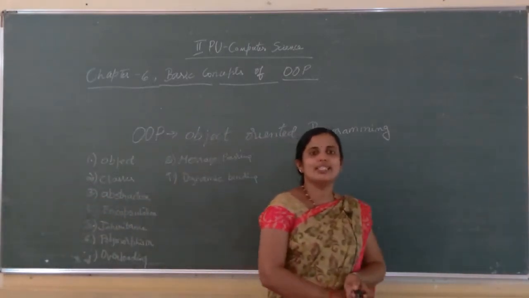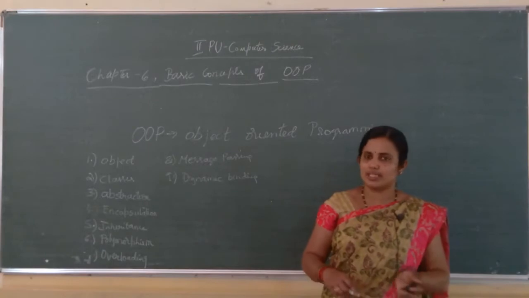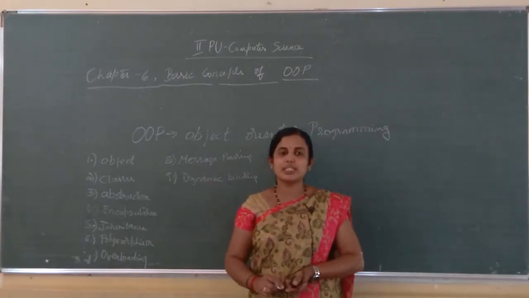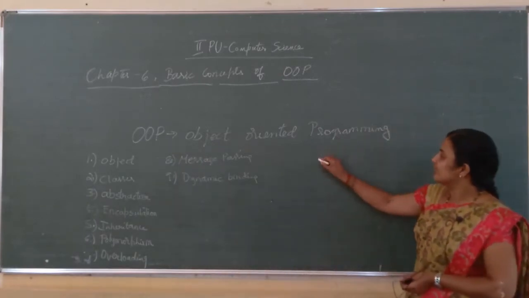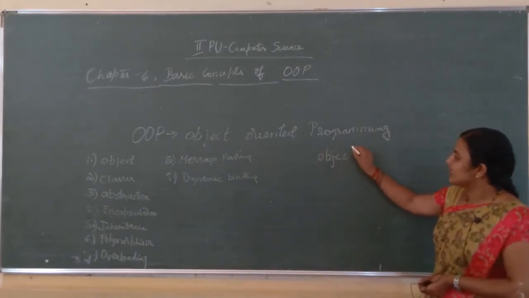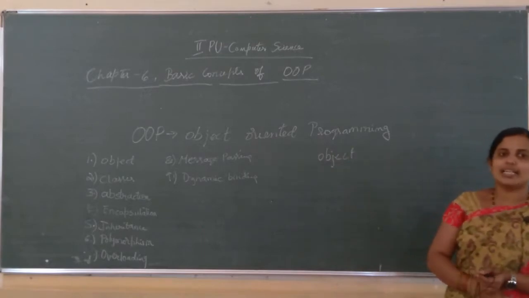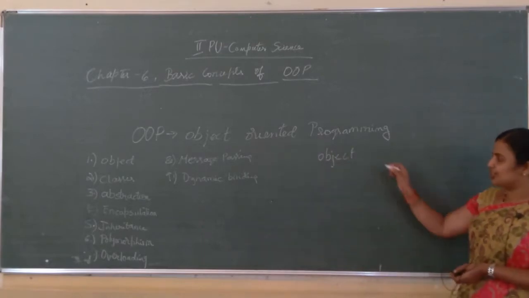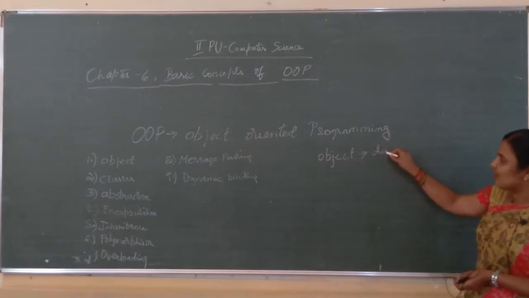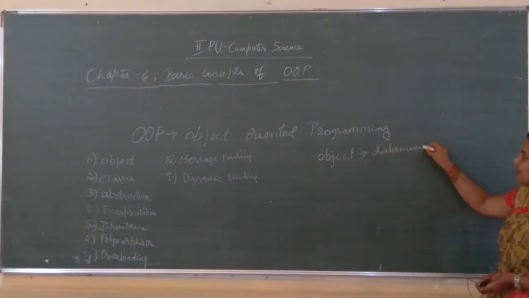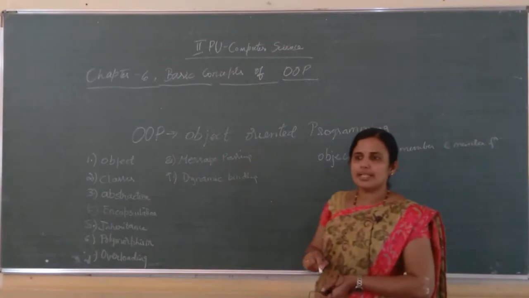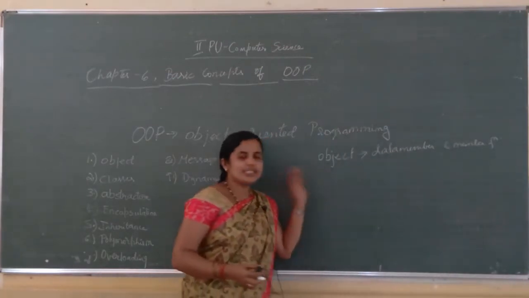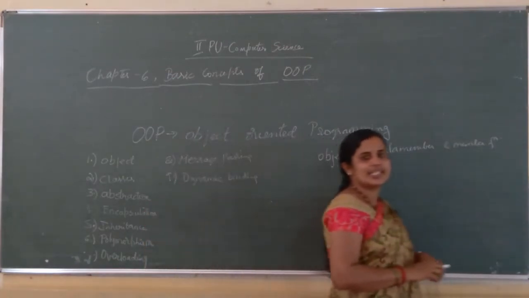Now we will see these characteristics one by one. First we will move on to object. What is meant by object? Object is a collection of data members and member functions. Data member and member function. What is a data member?